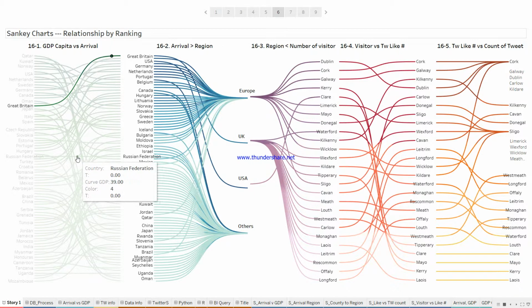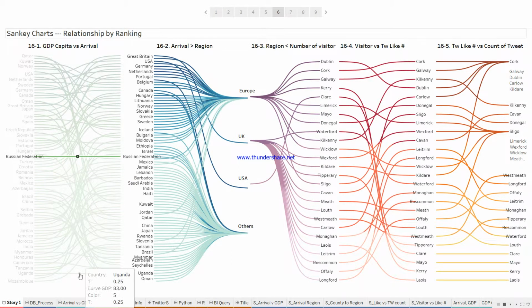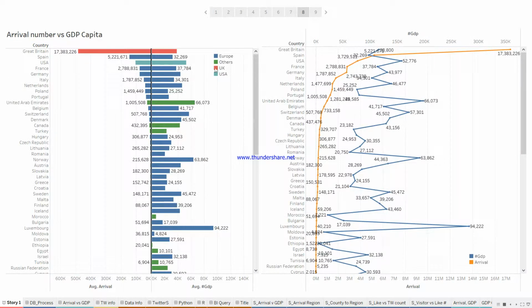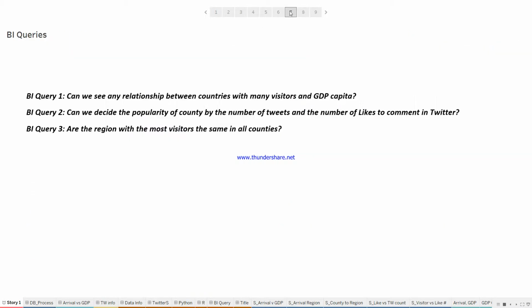If the relationship were strong, there would be no curves or very few curves, but we can see a lot of curves here. To support this, we created the bar chart here, in descending order by arrival number. You can see UK, Spain, USA, but in the GDP there is no relation, no similar shape. As in the line chart, there is no similar curve between GDP and arrivals. That means there is no relationship between arrival numbers and GDP per capita.